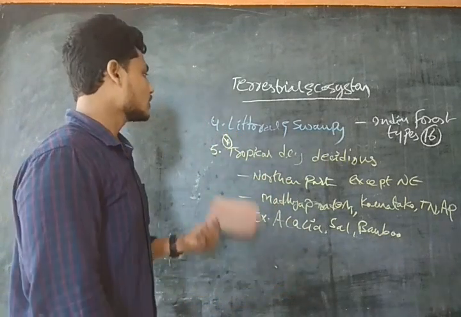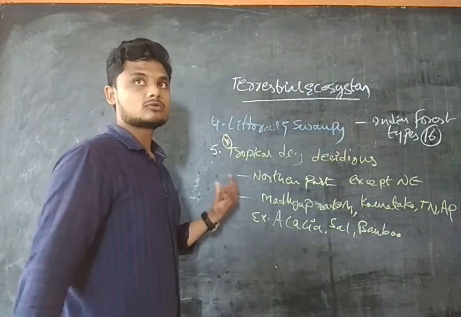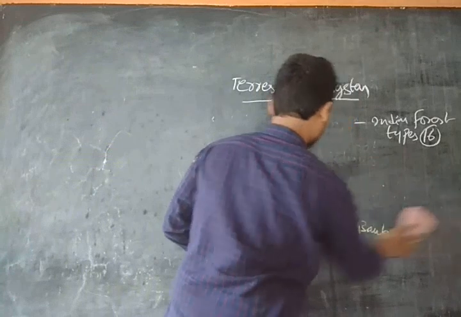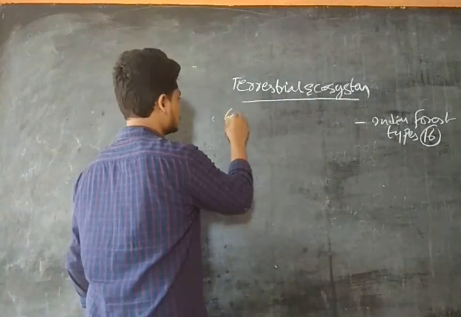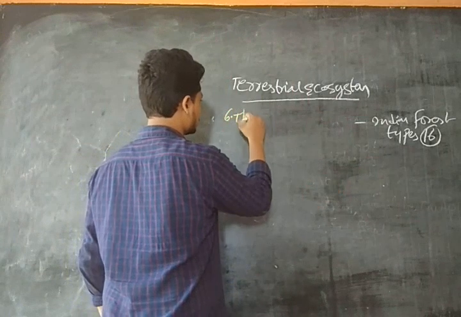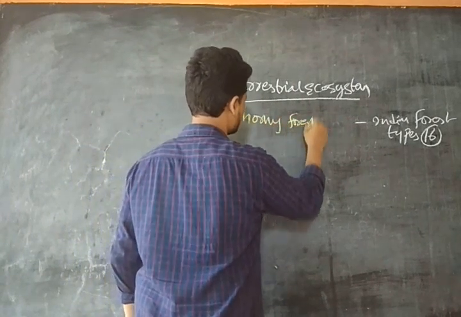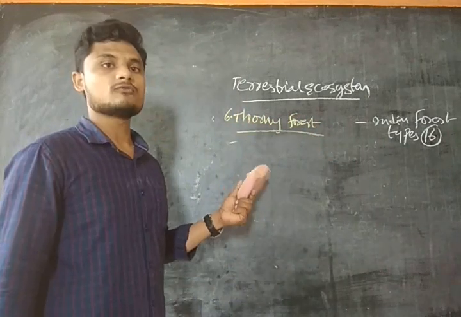Now we will move to the next forest system, that is thorny forest. Thorny forests are found in the desert regions.